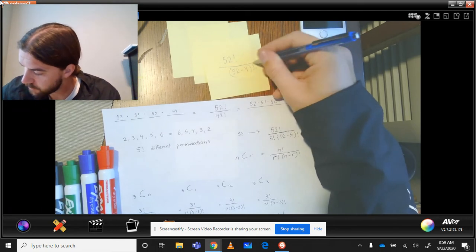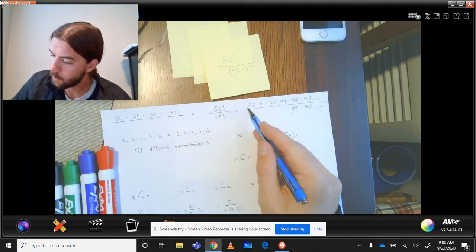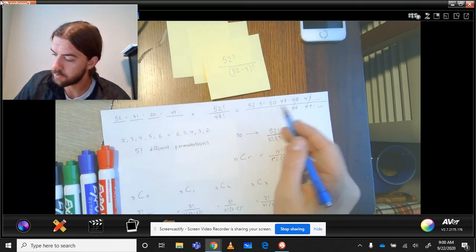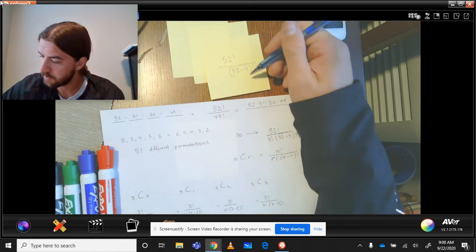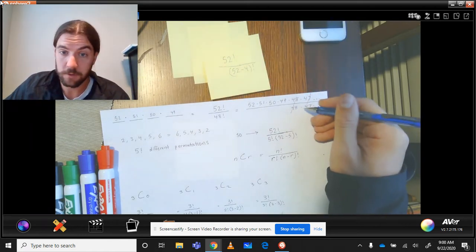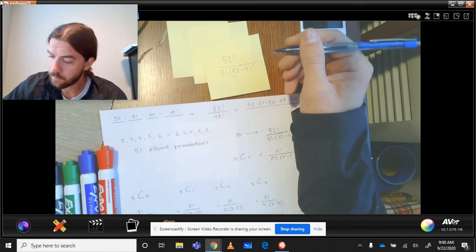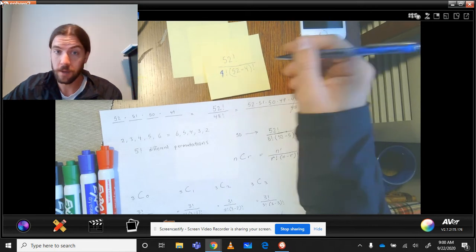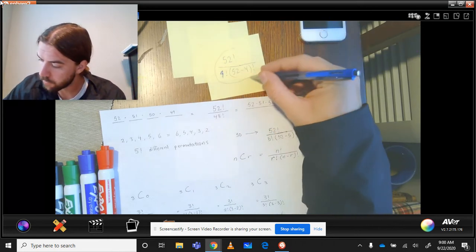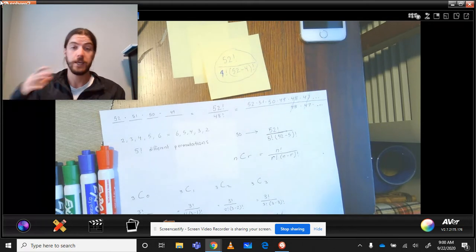Remember, this part right here is just signifying we only want to do 4 choices, starting with 52 options, then 51, then 50, then 49. That's what this chunk was. This part on the bottom gets rid of all these common factors. Now we also need to divide by how many different combinations, which was 4 factorial, or 24 different combinations. This would tell us in the end what our final amount of possible unique combinations is.